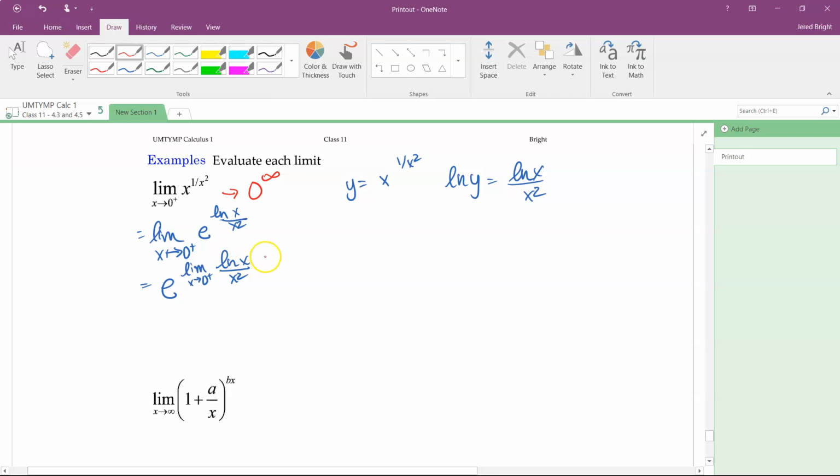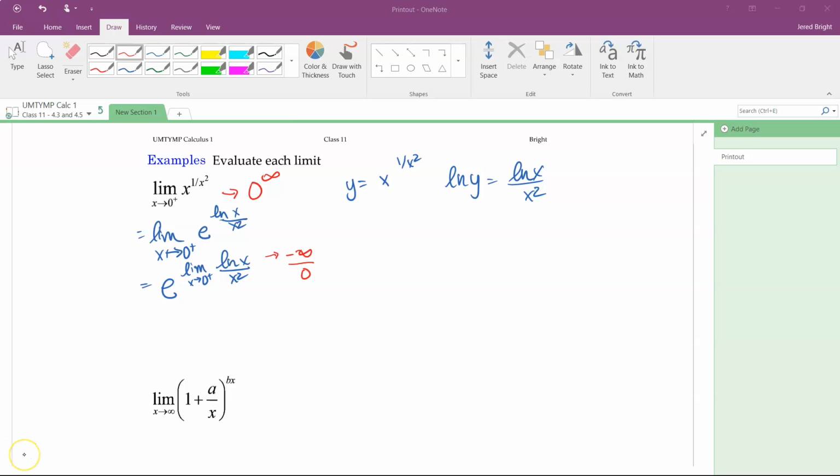Well, the numerator, that would go to minus infinity. The denominator, if I looked at that, that would go to 0, right? So is this indeterminate? I don't know. Okay, if this happens, we can't actually use L'Hopital's rule. We can't say that this is an indeterminate form. So what do I do? Well, I recognize that the limit exists for the denominator. It is 0. Okay, the limit exists as an infinite value for the numerator.